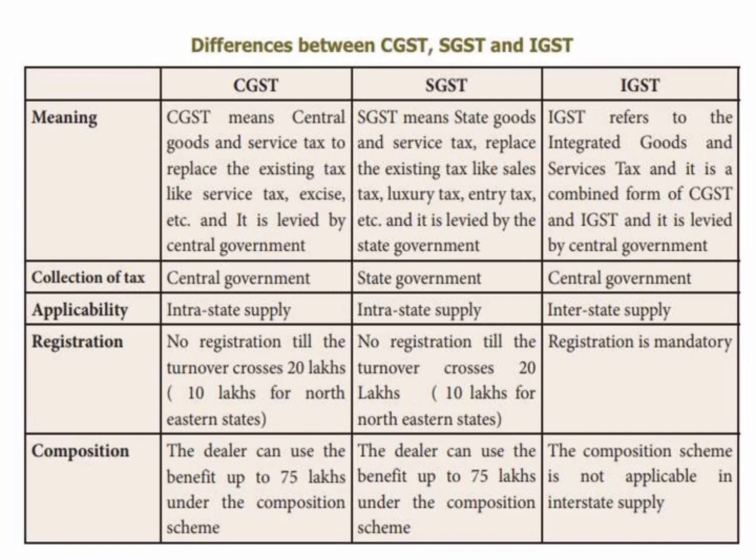Next, the collection of tax: CGST by the central government, SGST by the state government, and IGST by the central government. Applicability: CGST in intrastate supply, SGST in intrastate supply, and IGST in interstate supply.